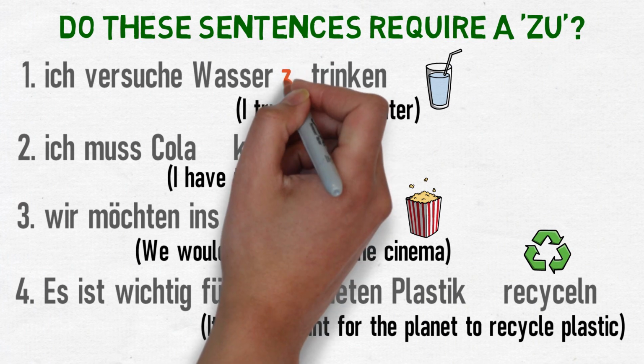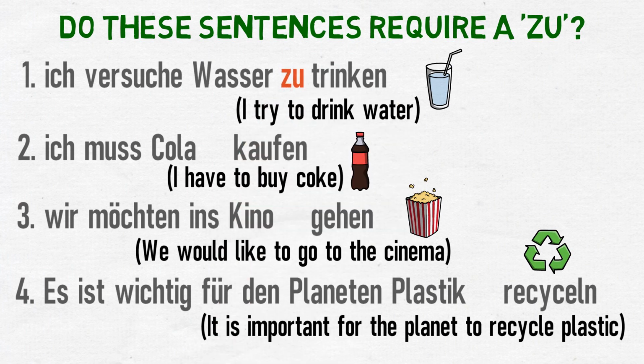Sentence number 1 does require a zu. Ich versuche Wasser zu trinken. Without zu, this means I try drink water. Sentence 2 does not require a zu. Ich muss Cola kaufen. This is because ich muss already means I have to, as it's a modal verb. Including a zu would make this mean I have to buy Coke.